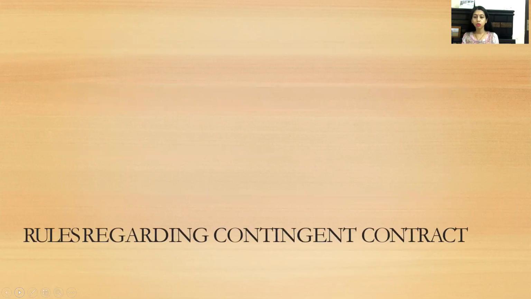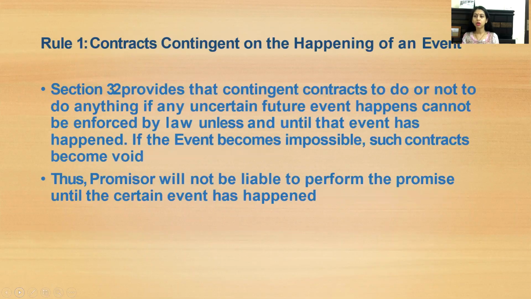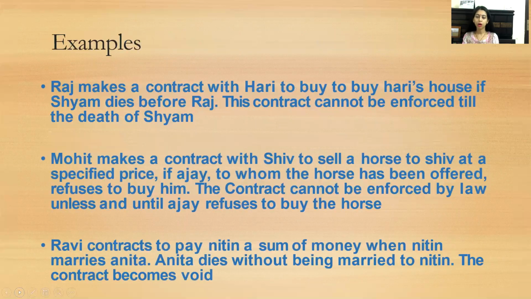Now what are the rules with regard to contingent contracts? Section 32 provides that a contingent contract to do or not to do anything if an uncertain future event happens can't be enforced by law unless and until that event has happened. If the event becomes impossible, such contract also becomes void. Thus, the promisor will not be liable to perform the promise until the event has happened. This whole contract depends on the happening or non-happening of the event. Without it, this contract is not possible.